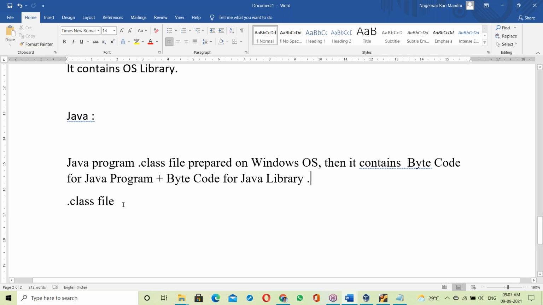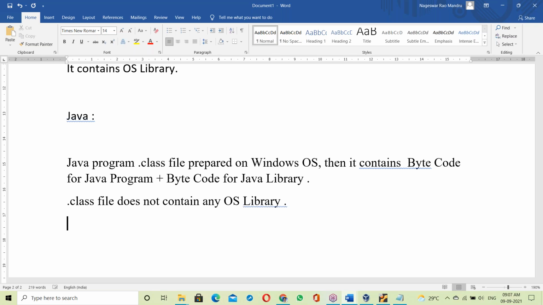So what does a dot class file contain? Byte code for the Java program and byte code for the Java library, since the Java library is also developed in Java. A dot class file does not contain any OS library.